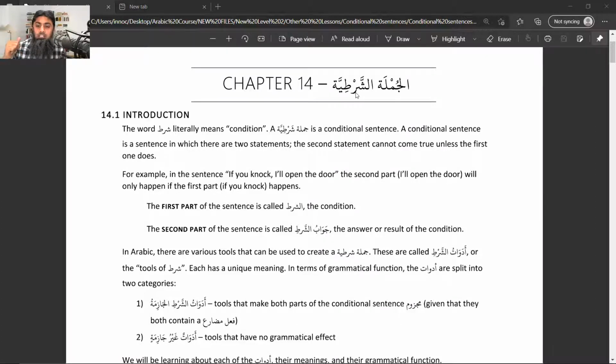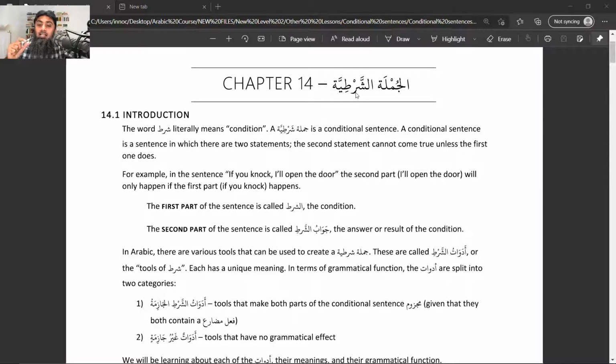Inshallah, we'll see those words today. In English, for example, it is the word if. The job of this word if is performed by a word in Arabic, and we call this one, please pay attention, adatu shart. Ada means tool, and shart means condition: tool of condition.